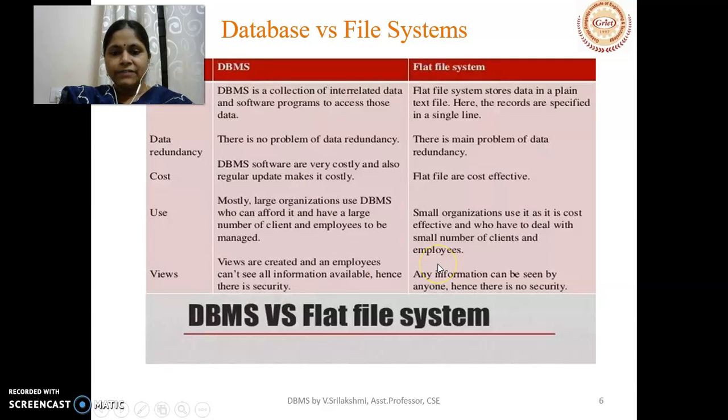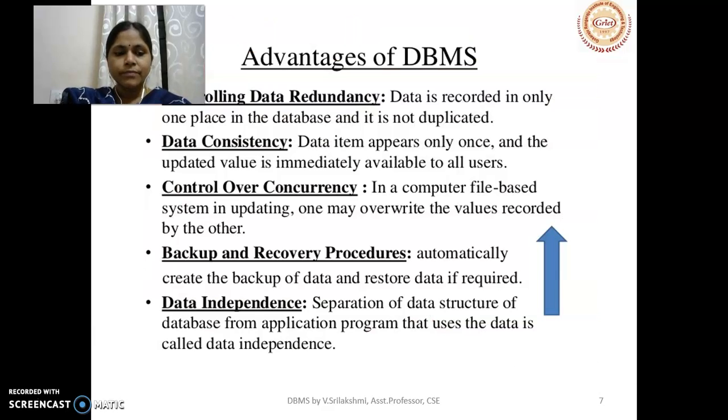Whereas in the case of flat file system, we don't have any such mechanisms. Everybody can access the file system, and that is the reason data is not secure in a flat file system. That is about the differences between databases and file system. So based upon the requirement, it is up to us whether to use file system or database system. Small organizations will be using flat file system and large organizations will be using the database management systems.